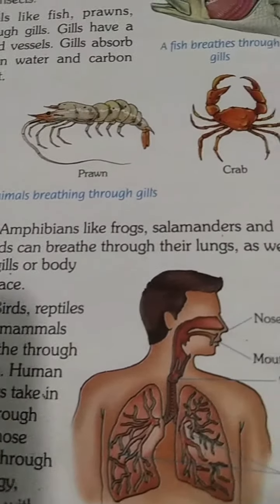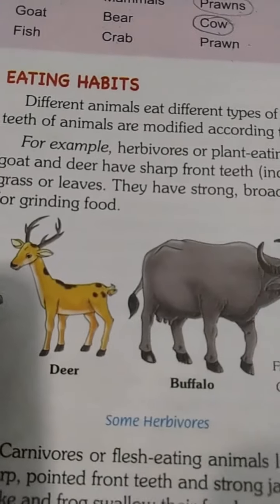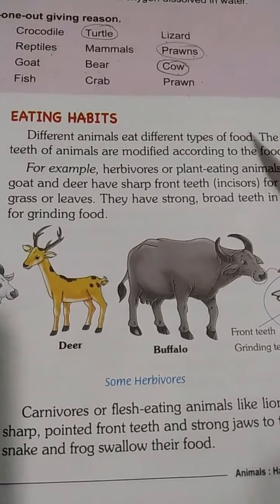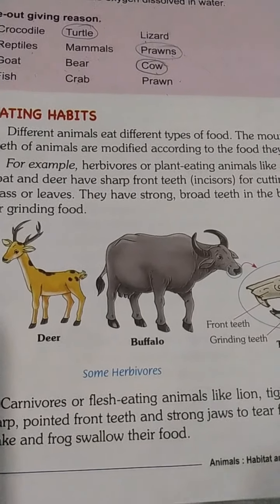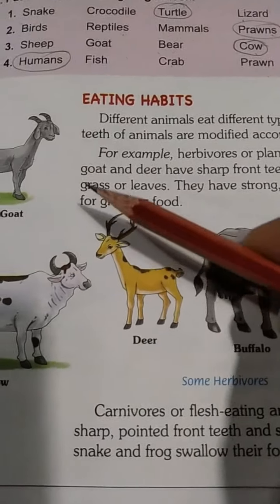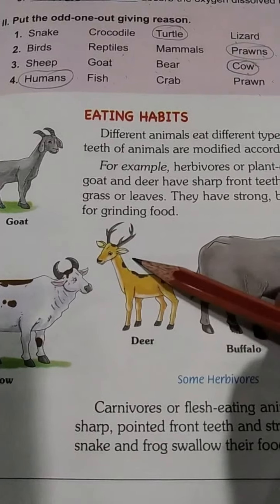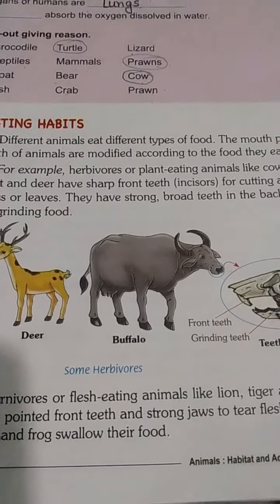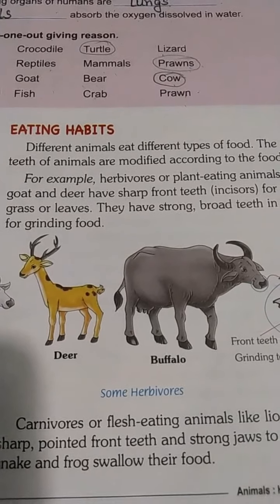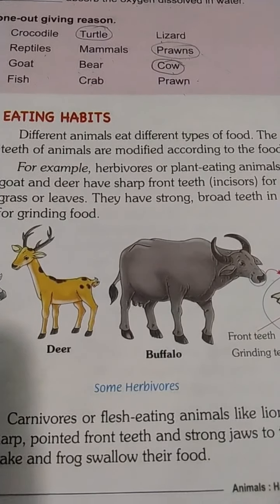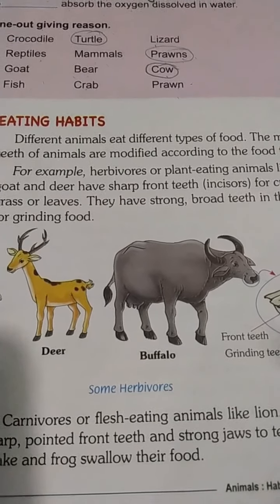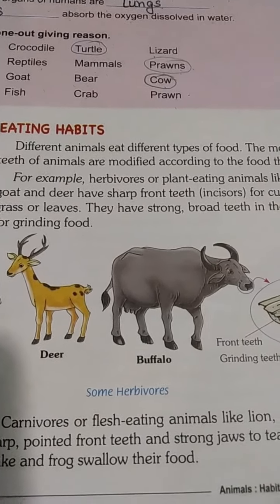Now, let us understand about the eating habits. What are the eating habits? Different animals have different types of food they eat. In the same way, the structure of their mouths is different. Goat, cow, deer, and buffaloes have the same kind of mouth structure because they are herbivores. So the structure of the mouth depends upon the type of food the animals eat.